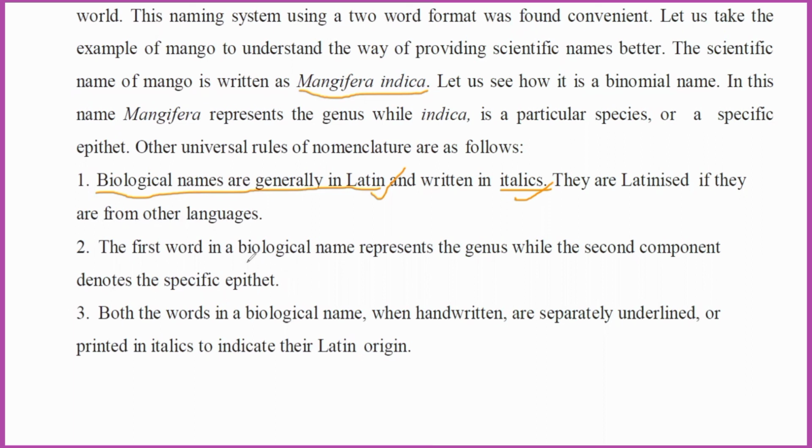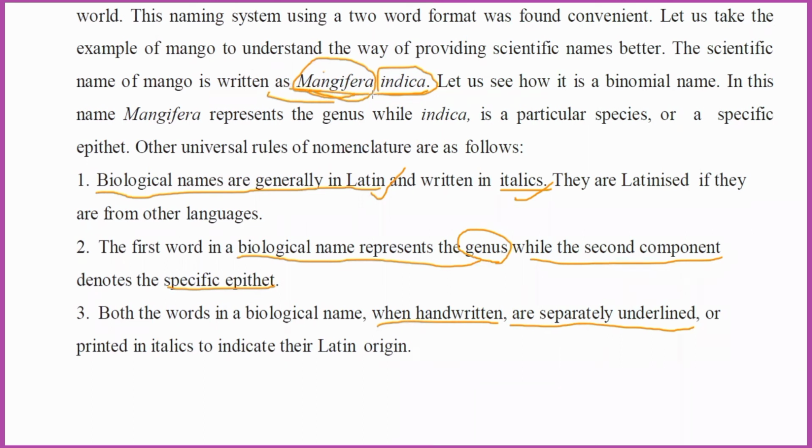The first word in a biological or scientific name represents the genus. Here, Mangifera, the first word in the scientific name of mango, is the genus, while the second component denotes the specific epithet. Here indica is the specific epithet. Both words in a biological name, when handwritten, are separately underlined. If you write by hand, we can underline it like this, and italics indicate the Latin origin.